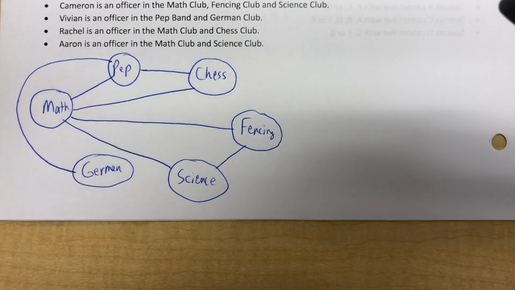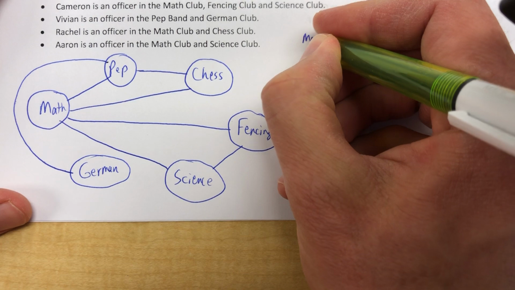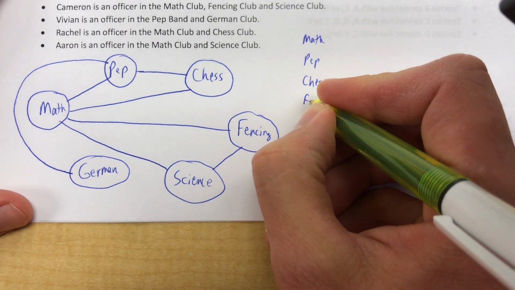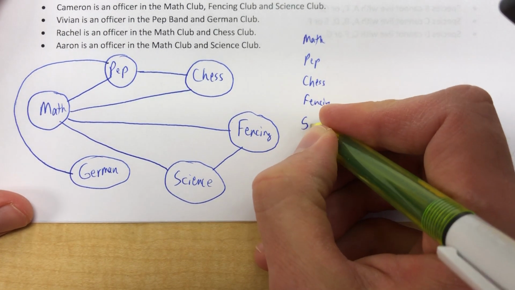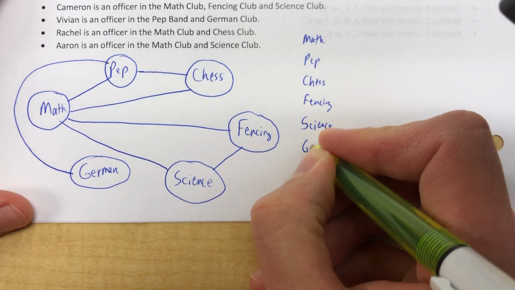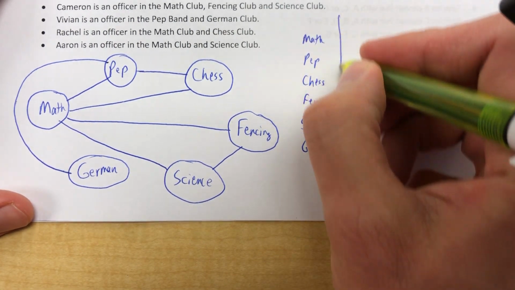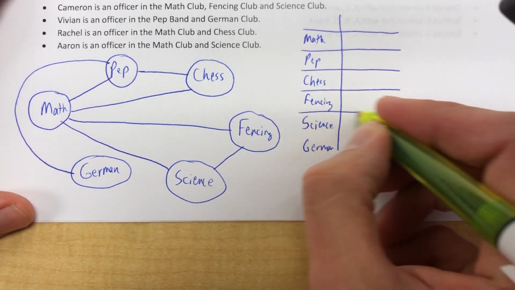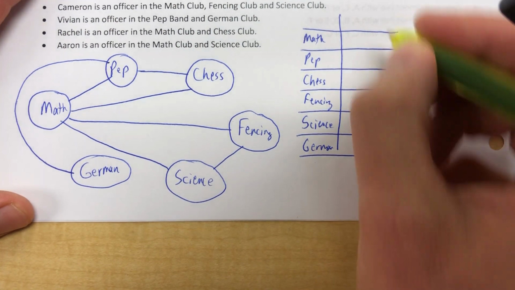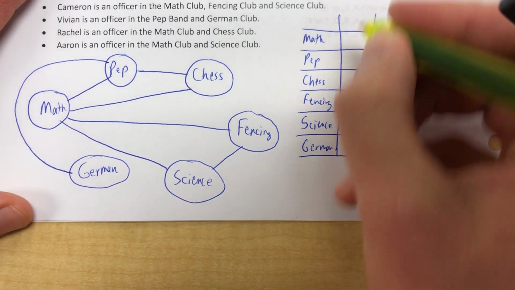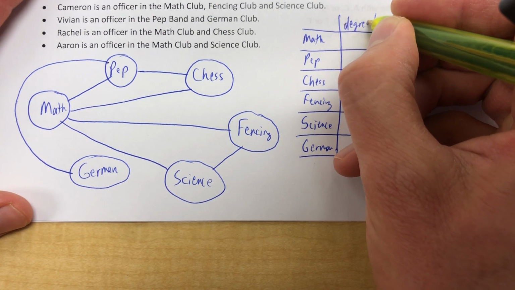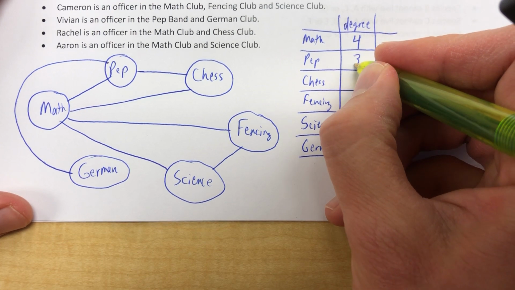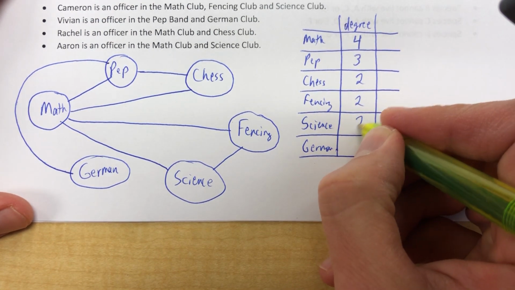And we are going to make our table. And our table is going to have math and PEP and chess and fencing and science and German, and we are going to put our degree right here. This is the easy part. Math has a degree of 4, PEP 3, chess 2, fencing 2, science 2, German 1.